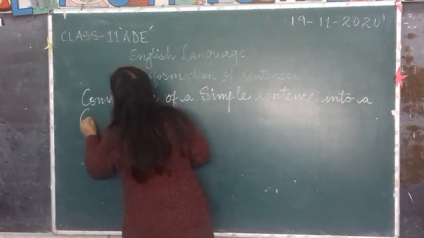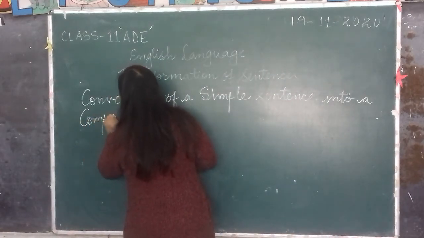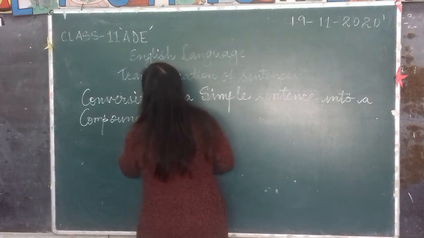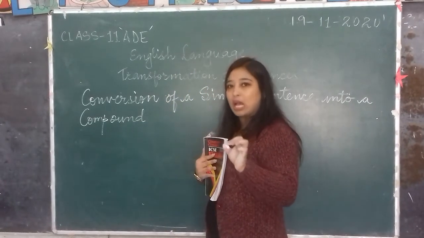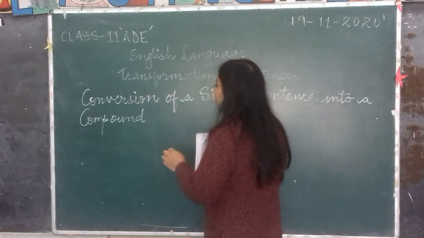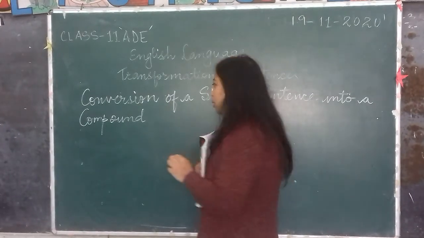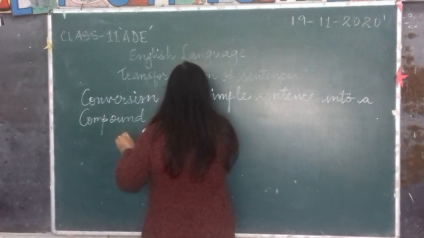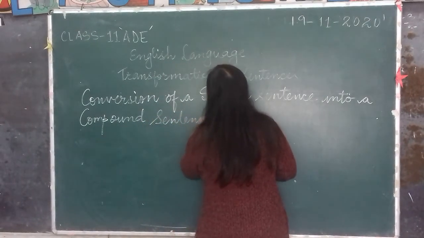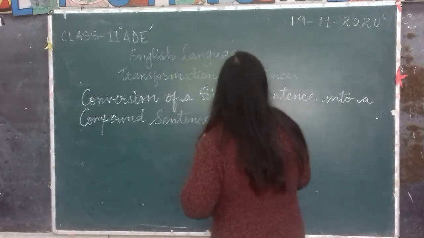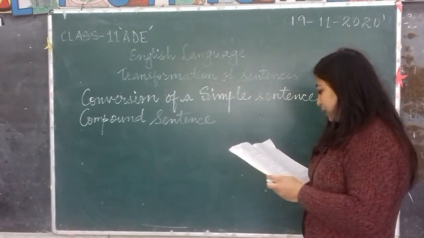Compounding means to combine, so that is the reason you'll have to use and. Simple sentence into a compound sentence.